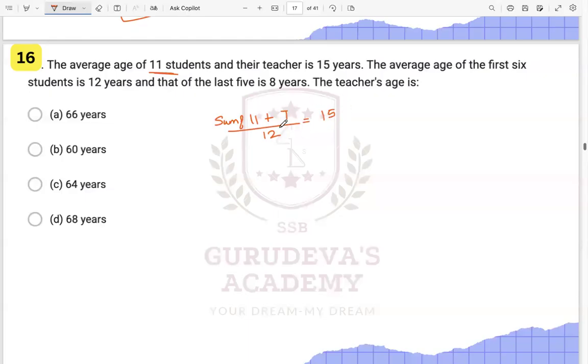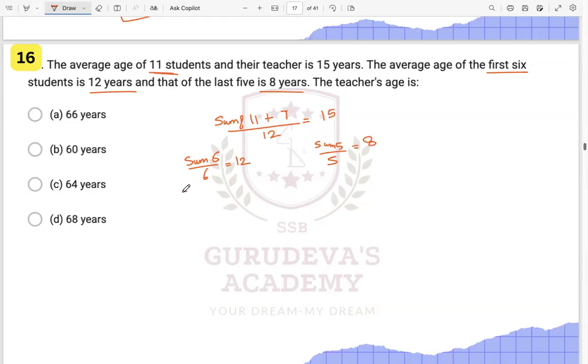Now this 15, the average age of the first 6 students is 12 years, and that of the last 5 is 8 years. That is, sum of 6 upon 6 is given to you as 12, and sum of last 5 upon 5 is given to you as 8, right?